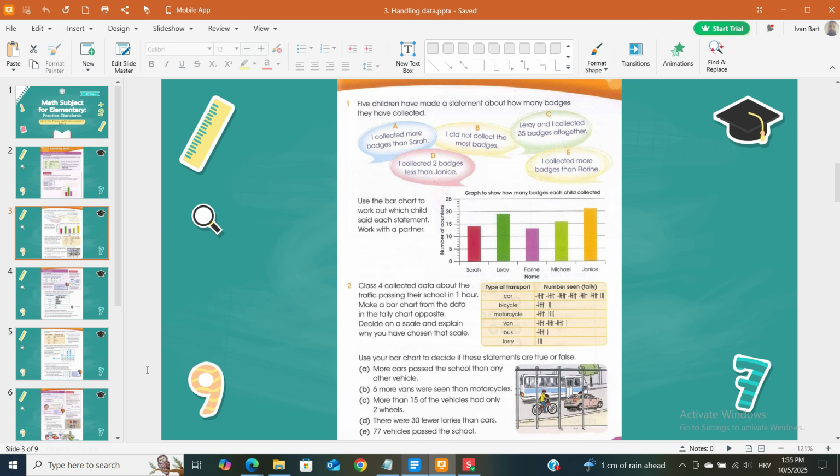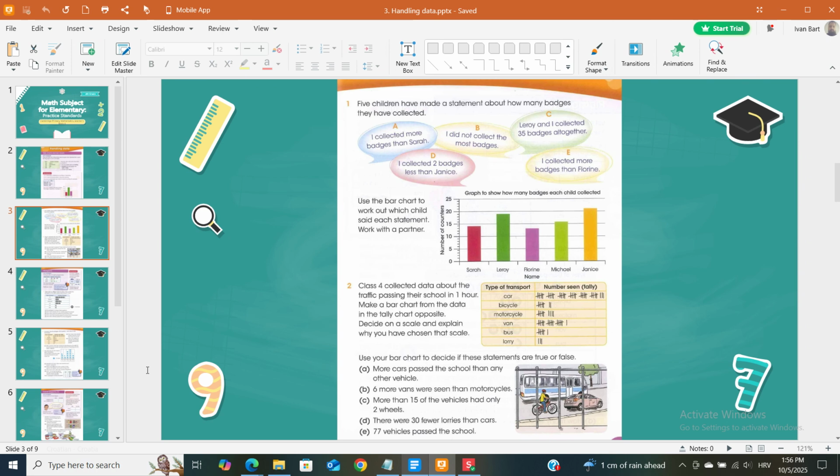Work with a partner. Graph to show how many badges each child collected: Sarah, Leroy, Florine, Michael, Janice. 2. Class 4 collected data about the traffic passing their school in 1 hour. Make a bar chart from the data in the tally chart opposite. Decide on a scale and explain why you have chosen that scale.